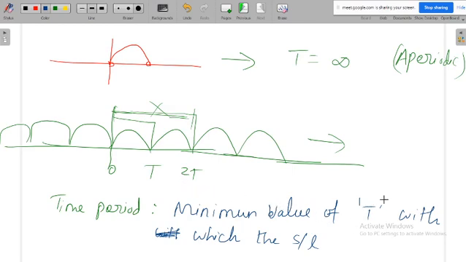The fundamental time period is the minimum value of T with which the signal is getting repeated. So this is all about the periodic signal.